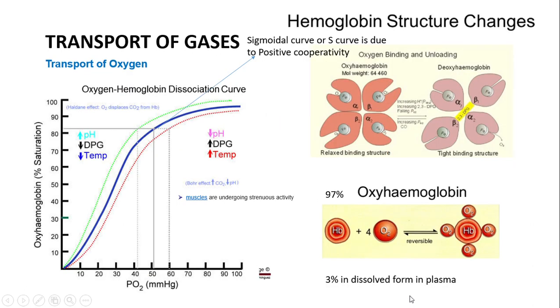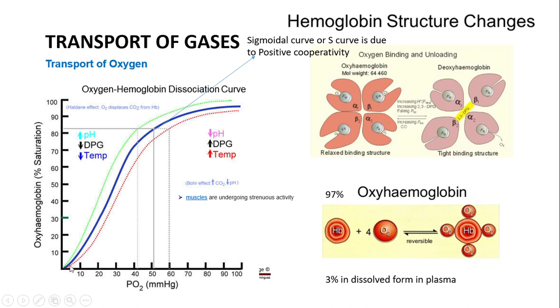Now, this is an oxygen dissociation curve. The oxygen dissociation curve is basically a graph between the partial pressure of oxygen and the percentage saturation of hemoglobin with oxygen.